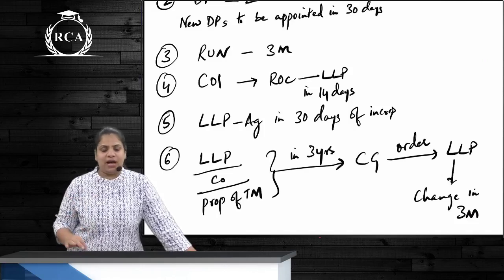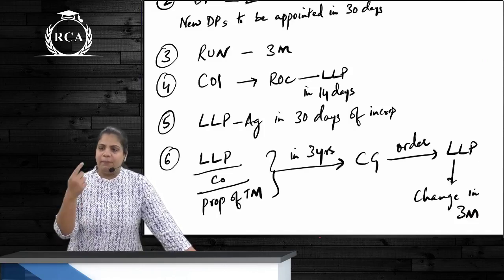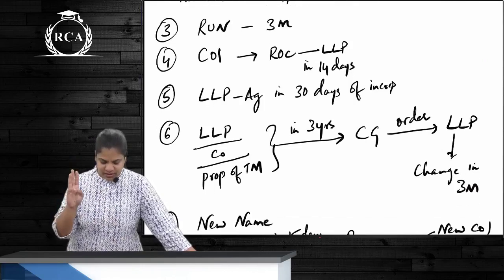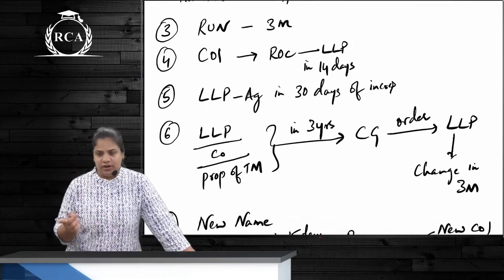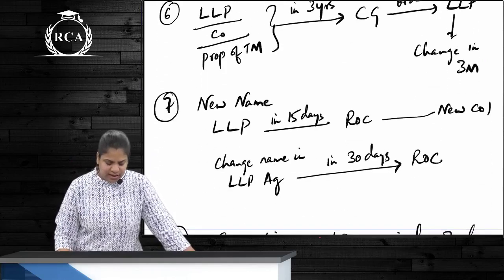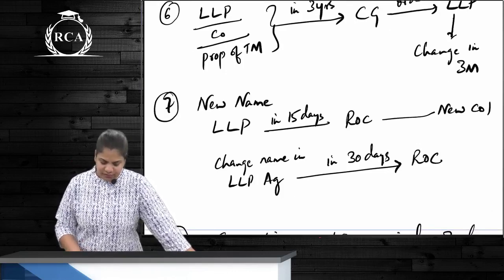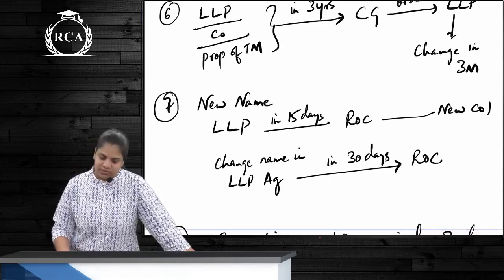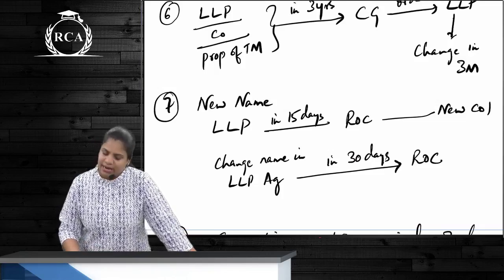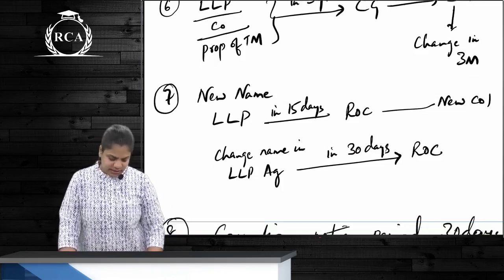If the name remains the same, so these 3 people, who are they? LLP or company or proprietor. Application to CG within 3 years, and CG gives an order to the LLP to change the name within 3 months. This new name, whatever it is, the LLP will inform the ROC within 15 days. The ROC will then issue a new COI, and the change in name is to be made even in the LLP agreement and filed with the ROC within 30 days.